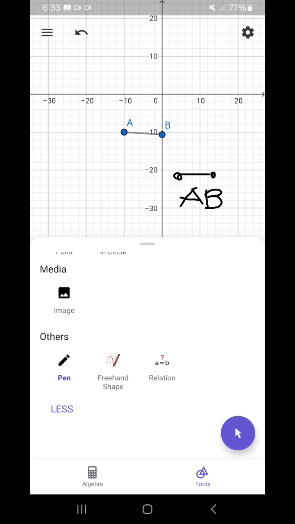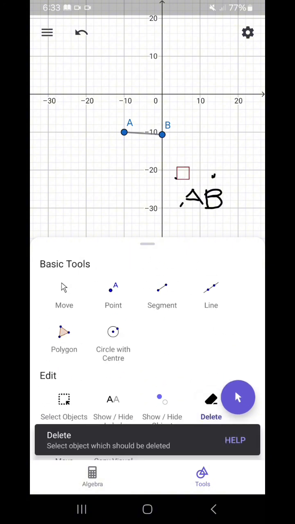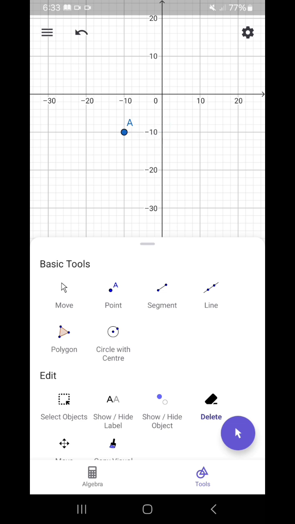Pwede ra sad na nimo himuon siya nga line segment BA. No? Pwede sad ina na line segment AB. No? So, next, basang i-delete. So next is array. So ang ray, unsa man sa ni ang ray?